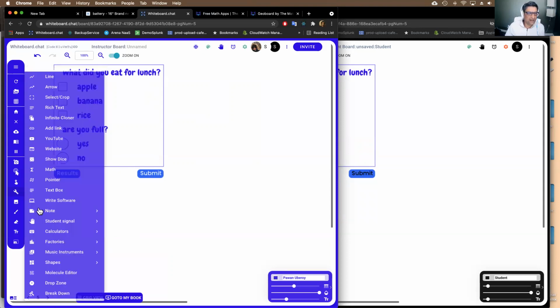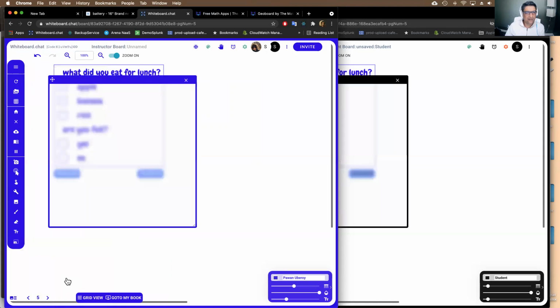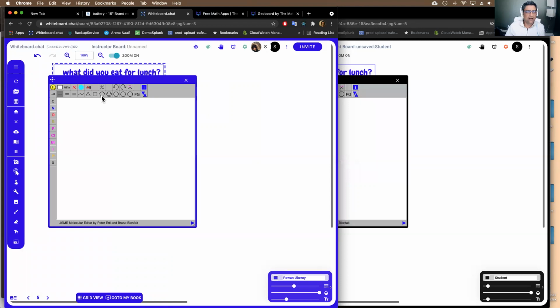All of these features are requested by teachers, right? So you can actually have a molecule editor in here where you can draw molecules, right, and then export them on the whiteboard and see the answers and so forth. So it's quite interesting as well.